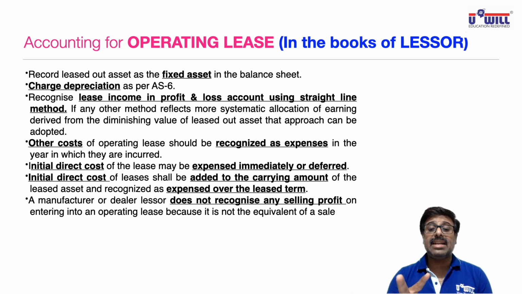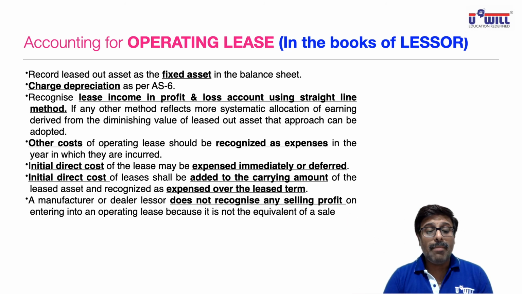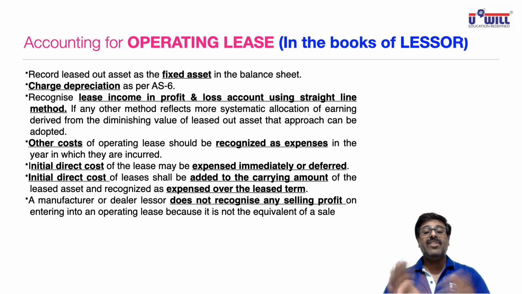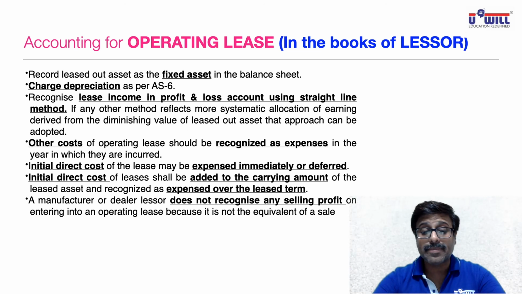So two things are there. Either the entire amount you debit to P&L account in 1 year, then also it's fine, or else you show it on the asset side and divide it by 5. Equal amount you keep on debiting to P&L account over the next 5 years, like we used to do in advertisement suspense account. A manufacturer or dealer lessor does not recognize any selling profit on entering into an operating lease because it is not equivalent to a sale. So no profit etc. is recognized. It is just like you have given the asset to use on rent. You only remain the owner of that asset.